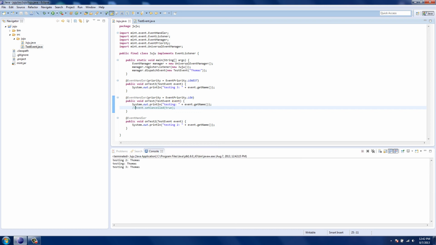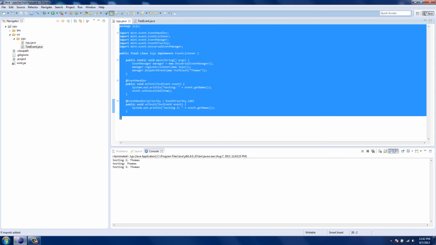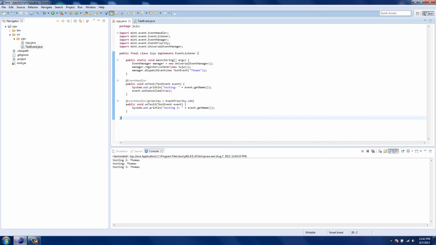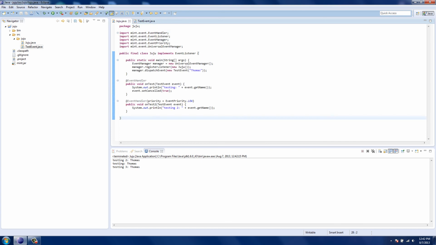So absolutely great. Now you guys understand that. So I'm just going to go ahead and undo all this stuff. Okay, that seems good for me. Alright, what else am I going to talk about? Oh, I actually think that's it. So there you go. That's the event system in a nutshell. Very, very easy to use. That's pretty much it.